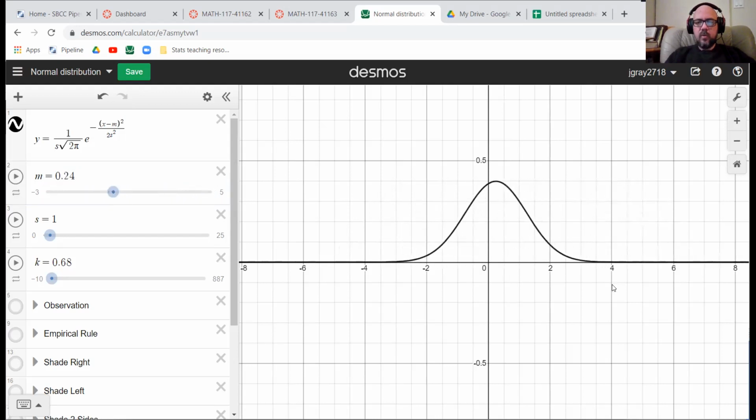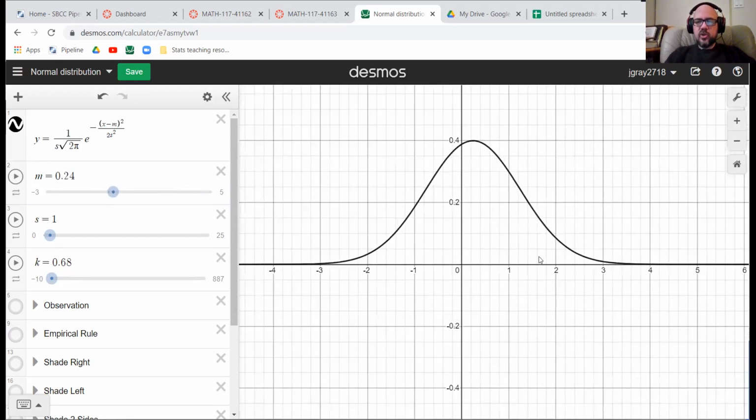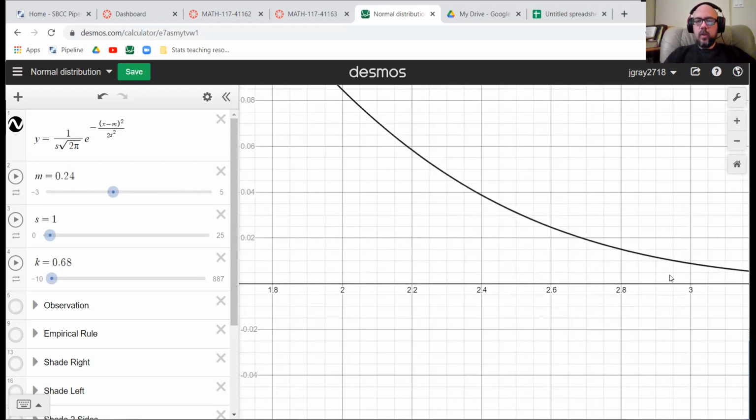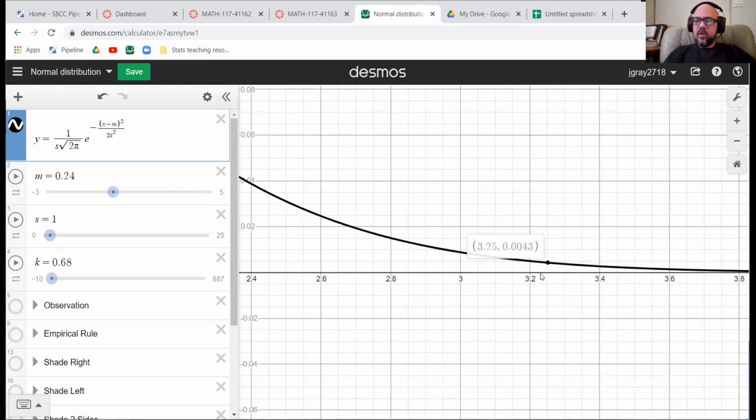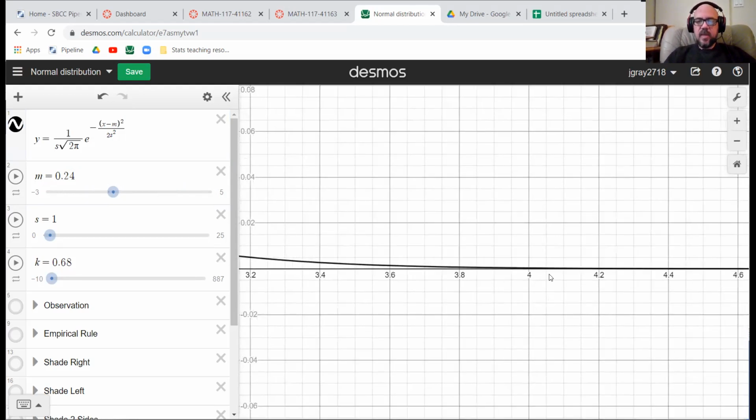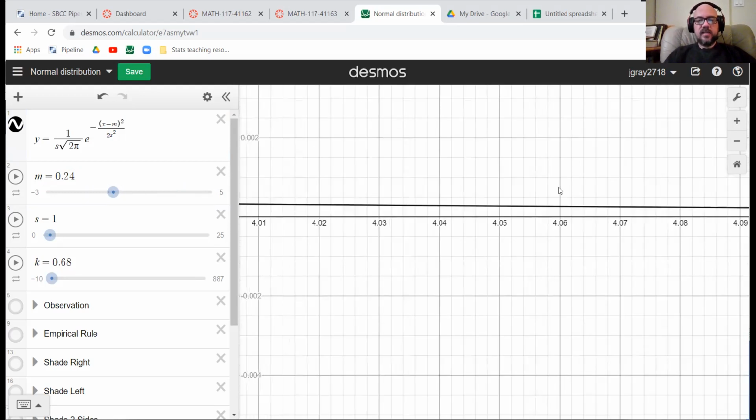One thing I do want to point out is that normal distributions go infinitely to the right and left. It's just that the probabilities get really small as you get well away from the mean. You can see it never quite hits the axis. It looks like it might be hitting there, but if I zoom in, it's not touching.